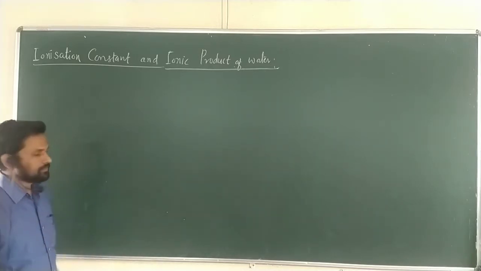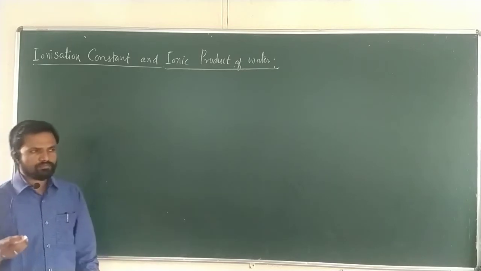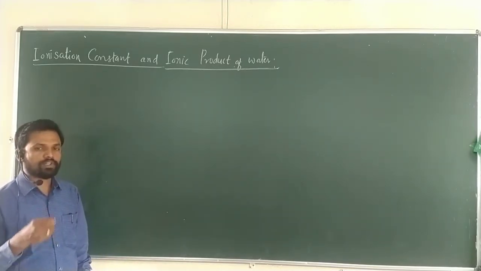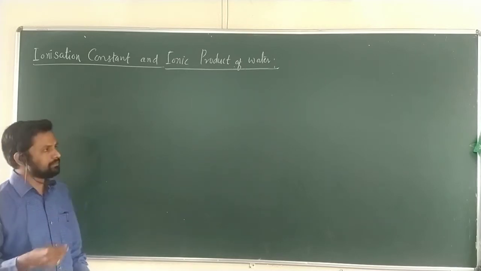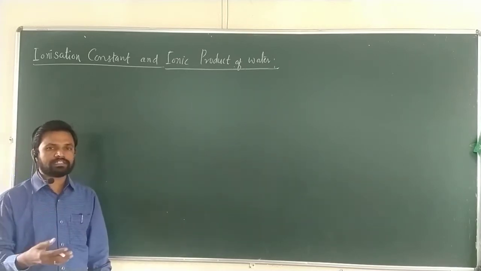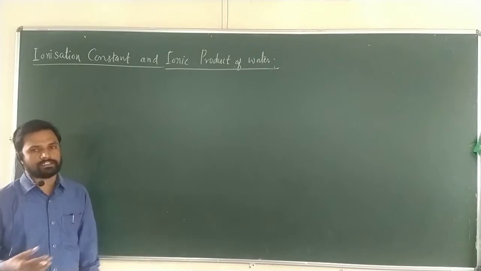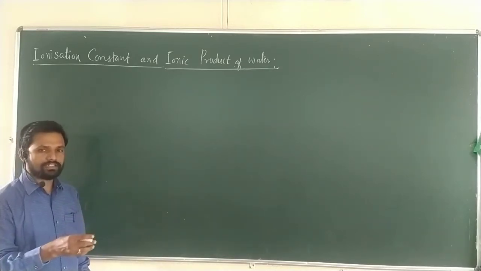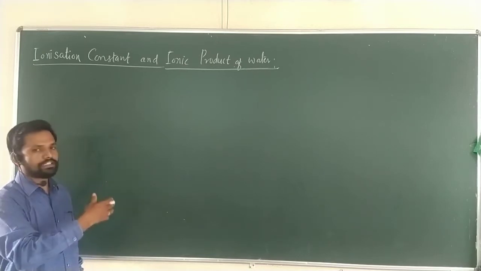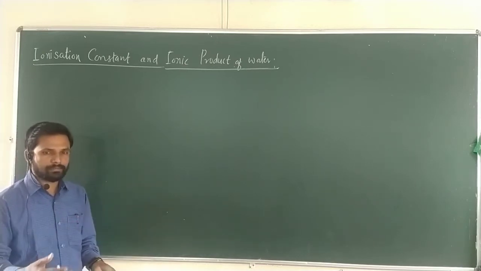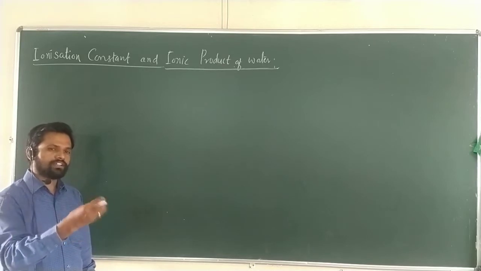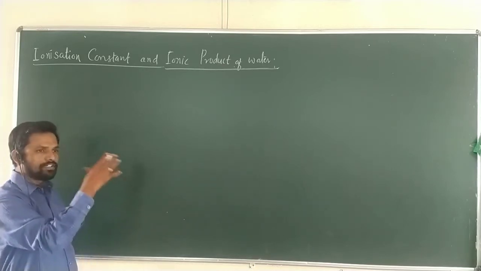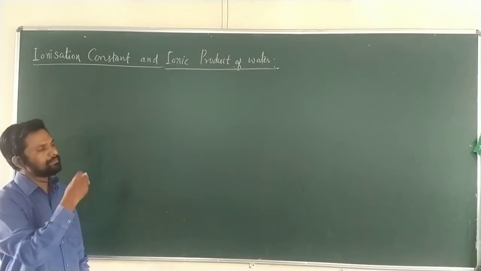Okay. Now, first consider, as we know, pure water is always a weak electrolyte. It means that it can be dissociated to a very small extent. Once this water is ionized or dissociated to a small extent, there will be some ionized molecules and some unionized molecules. From that equilibrium, we can obtain equilibrium constants.